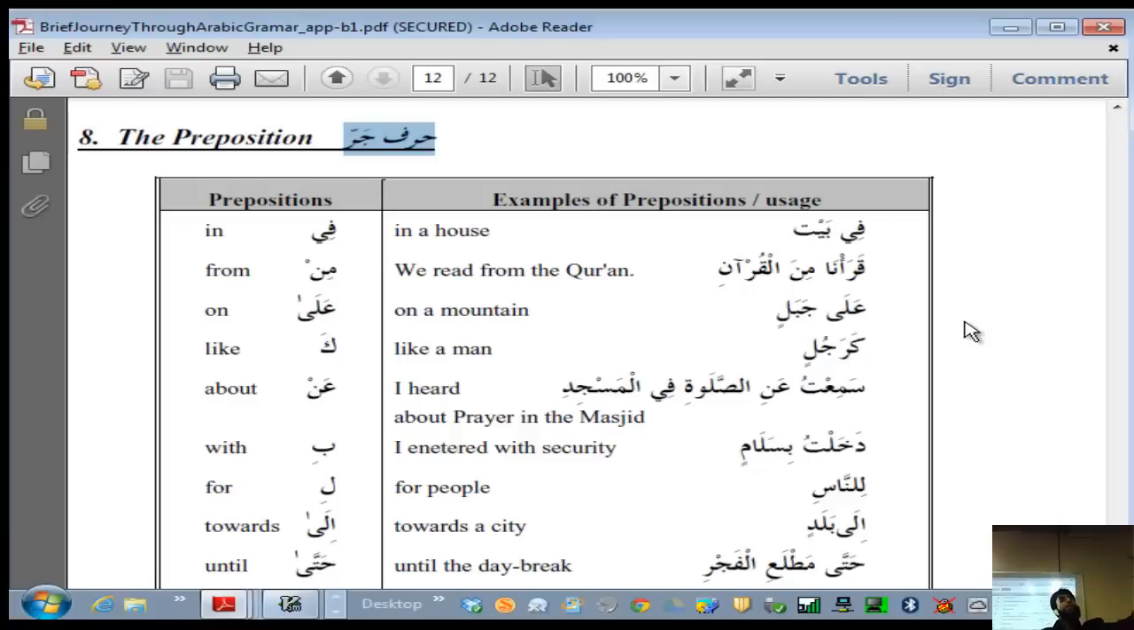Remember when we were seeing these three states, marfu, mansub, majrur up top, I talked about how you use the kasra state, or the genitive state, or if you want to call it the possessive state, to show ownership. For example, to say the house of Allah, you say Baytullah. So that's the possessive state of the noun, or the genitive state of the noun. That kasra that you put, Baytullahi.